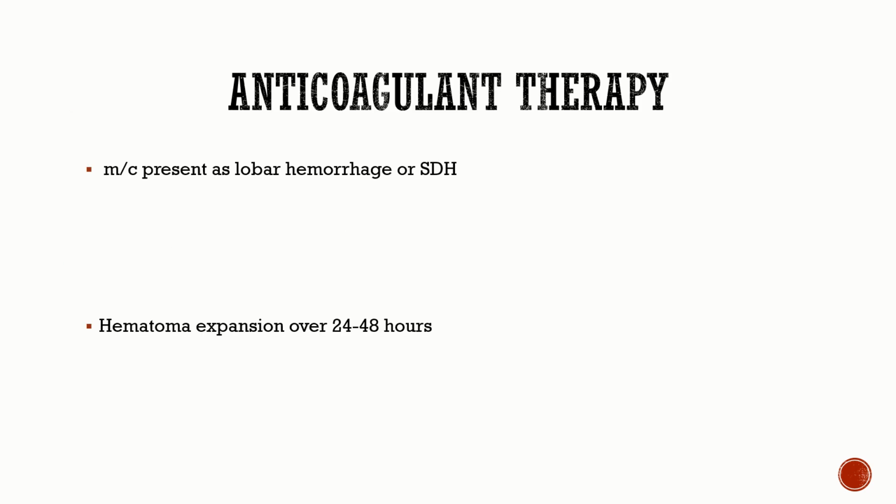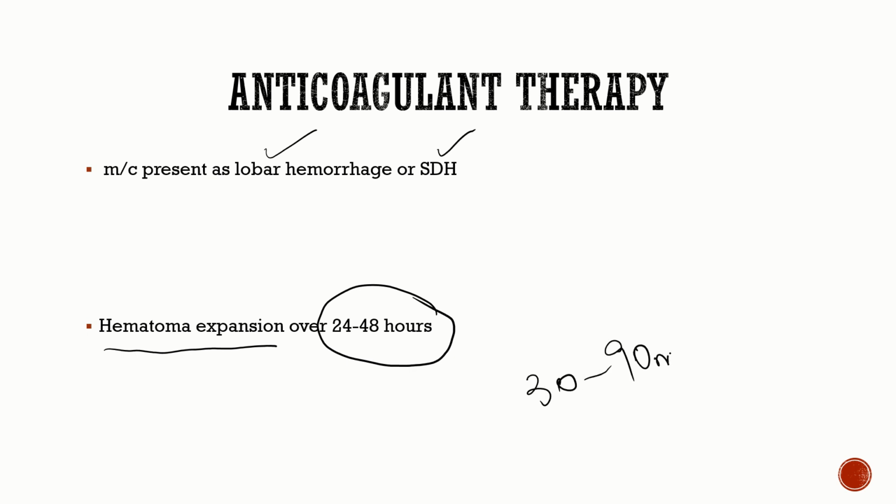Now coming to anticoagulant therapy. Anticoagulant therapy can present as lobar hemorrhage or subdural hemorrhage. And remember, unlike hypertensive IC bleed, here the hematoma expansion is slower and over a prolonged period of time. The hematoma expansion occurs over 24 to 48 hours. As you know, in hypertensive bleed the progression is over 30 to 90 minutes. It's very fast, whereas in anticoagulant therapy hematoma expansion occurs over a longer period of time.